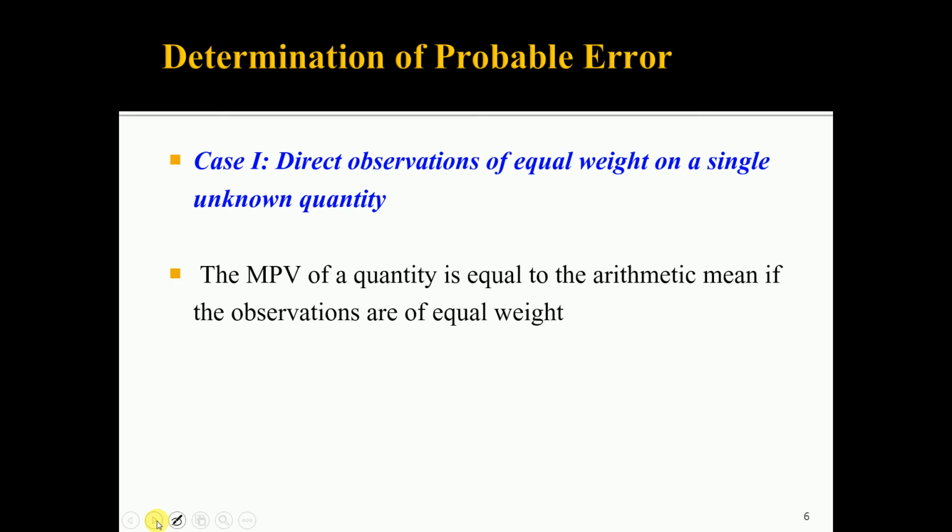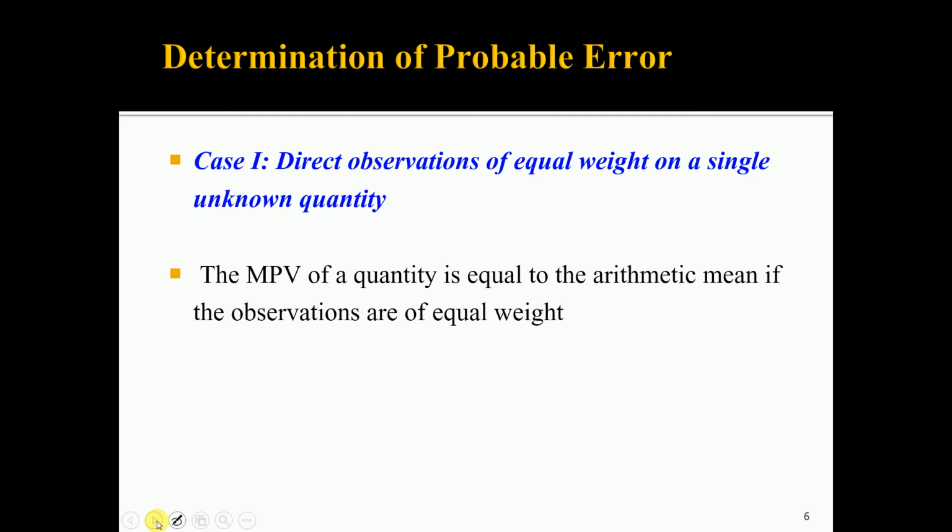In case 1, the direct observations of equal weight on a single unknown quantity. Single unknown quantity means a single angle is measured a number of times, and for all the observations the weight is the same, that means all the observations are equally reliable.